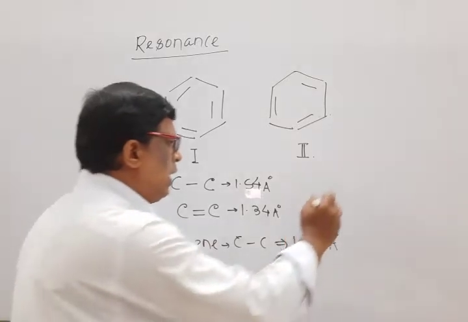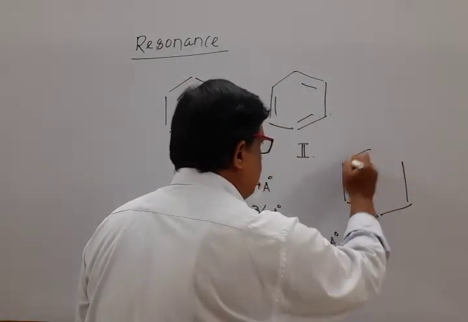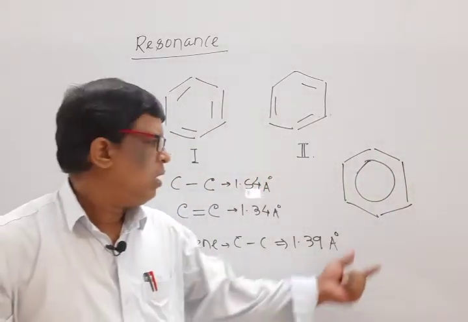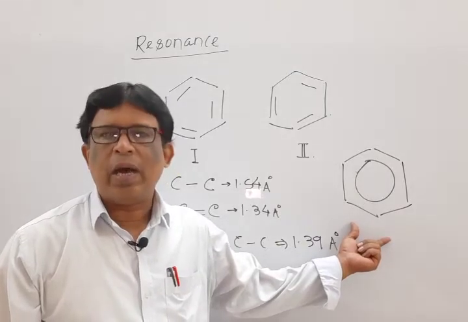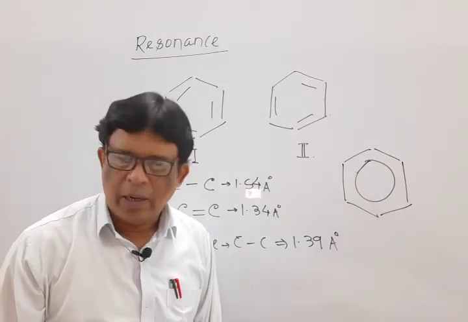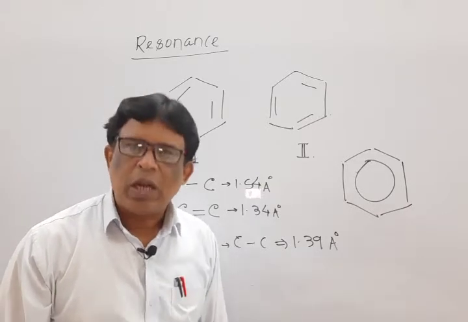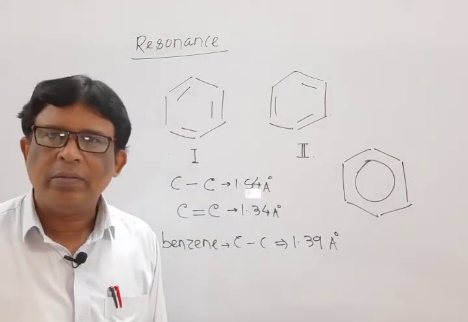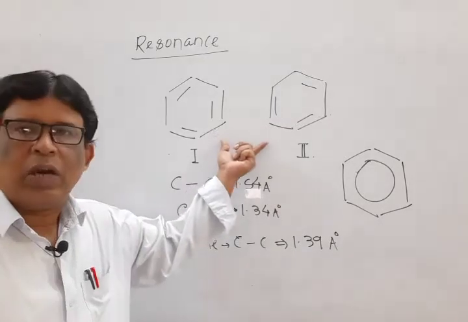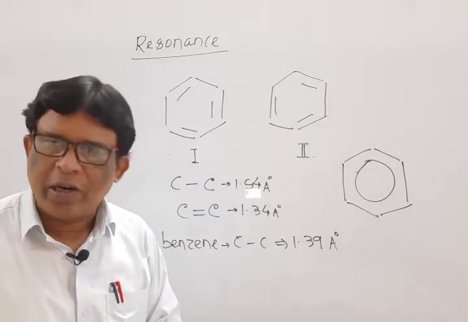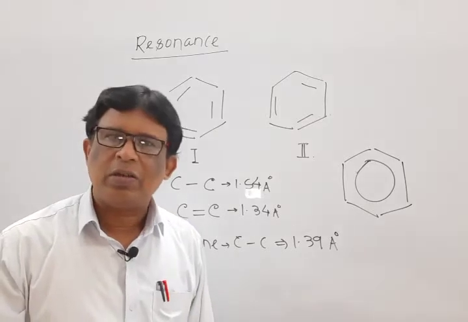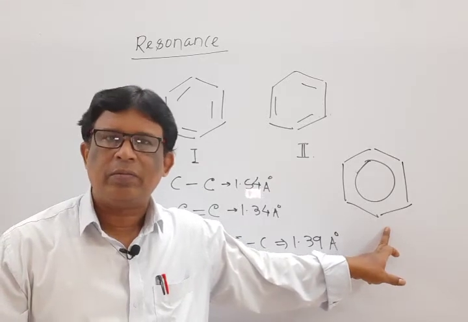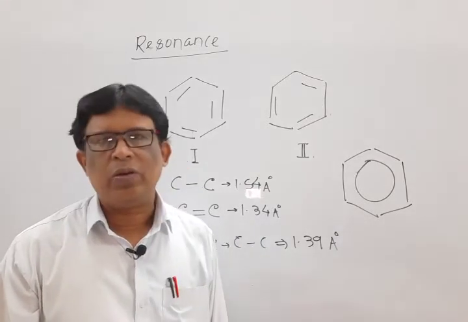And the actual structure is known as resonance hybrid. This is known as the resonating structure of benzene. No doubt, physically it has no meaning, that means one is not able to represent it on the plane of paper. But it gives the actual structure. It gives the maximum data about the original structure. Then these structures are known as the resonating structure or contributing structure or canonical structure, while this structure is known as the resonance hybrid, and the phenomenon is known as resonance.